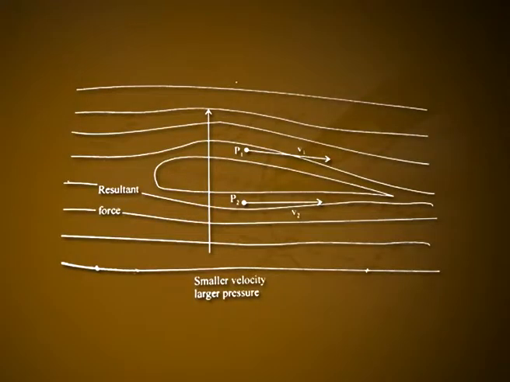Since 1/2 (V1 square minus V2 square) is equal to 1/2 (V1 minus V2) into (V1 plus V2), and one may approximate 1/2 (V1 plus V2) as equal to the plane's airspeed V, the resultant upward force of the lift may be expressed as F is equal to A into rho into V into (V1 minus V2).